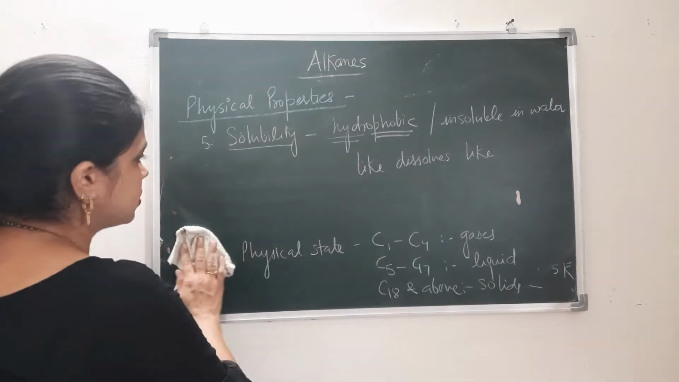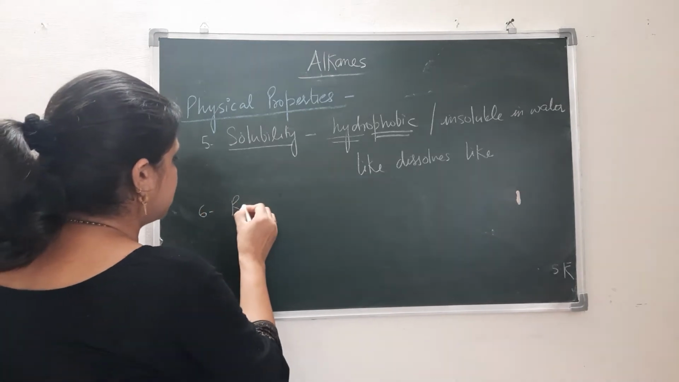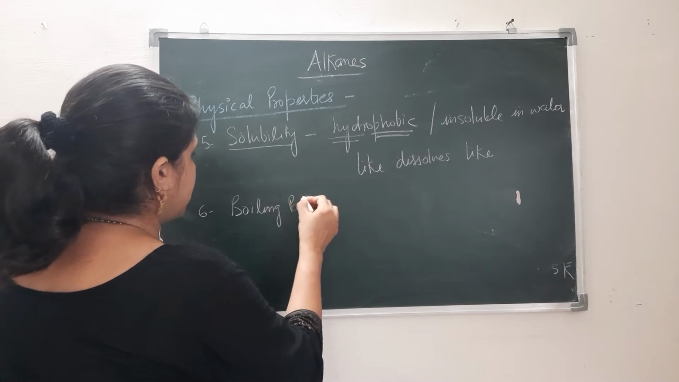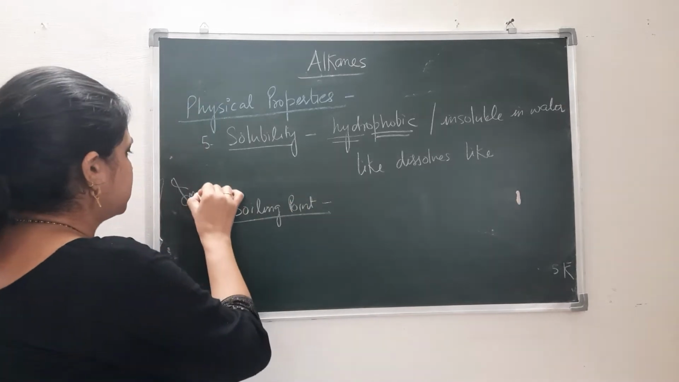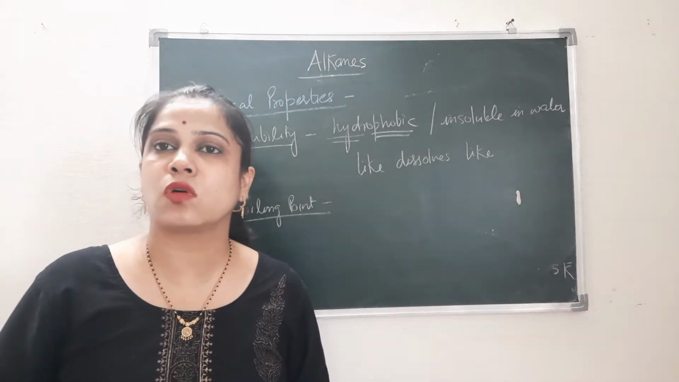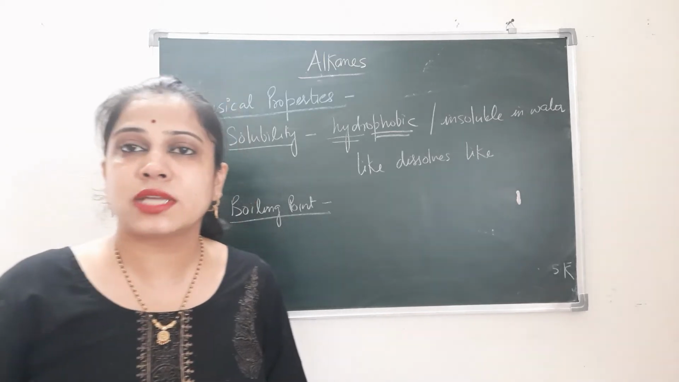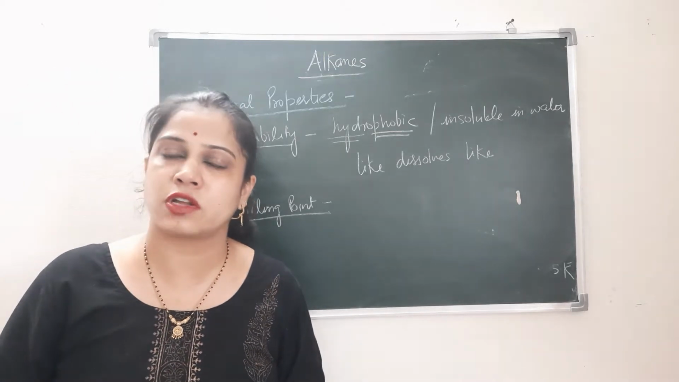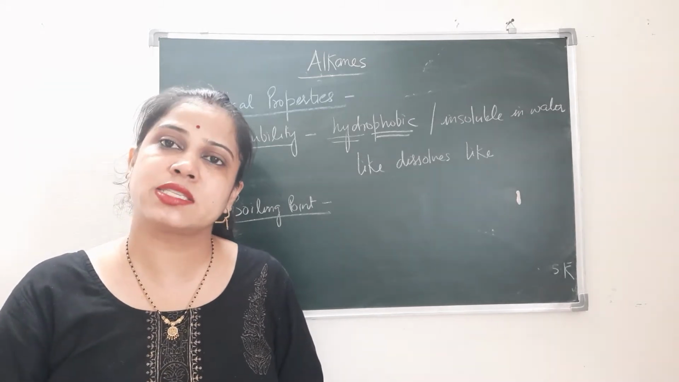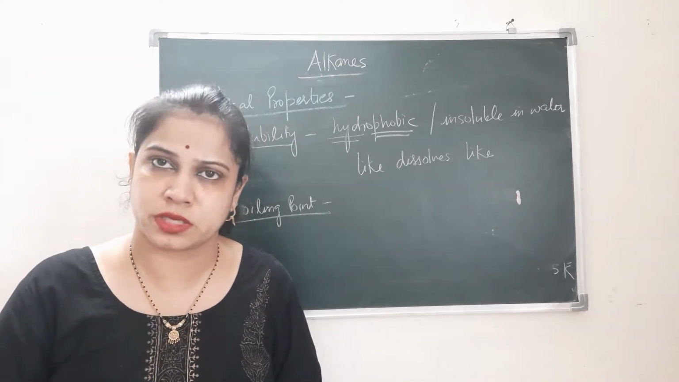Next point, sixth point is boiling point. So this is a very important point, boiling point. As we know, boiling point depends on the forces present in the compound. As we know, alkanes have very weak van der Waals forces. So to break these forces is very easy. That means very less amount of heat is required to break the bond, right?